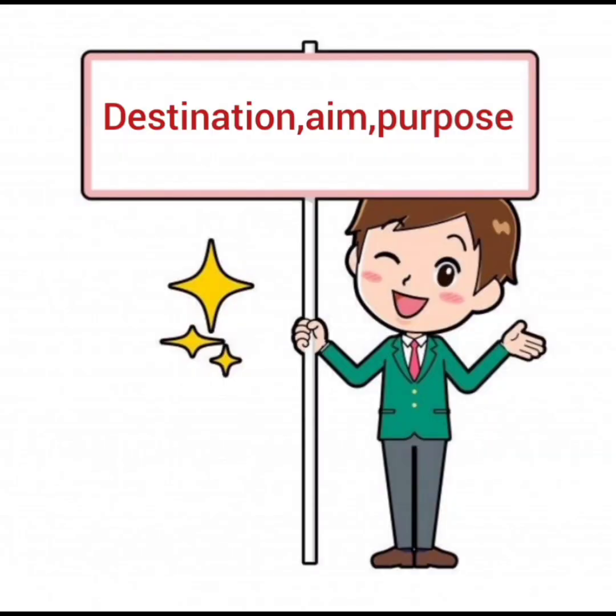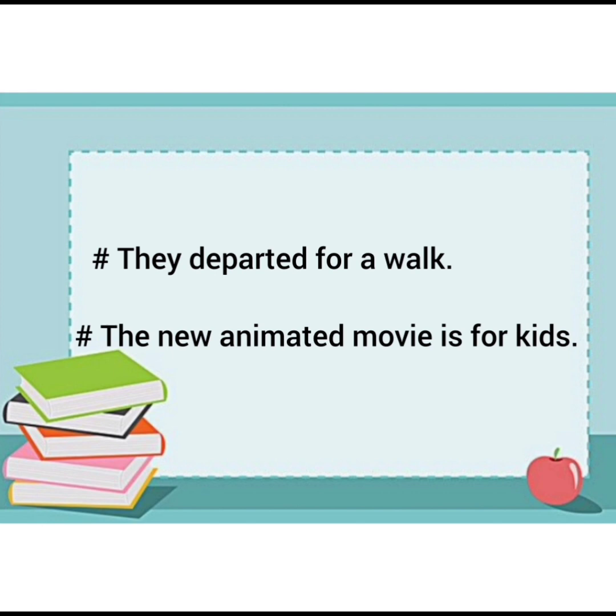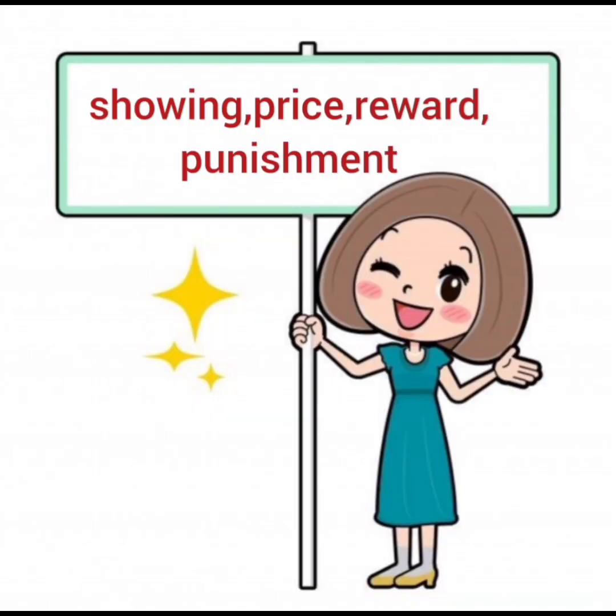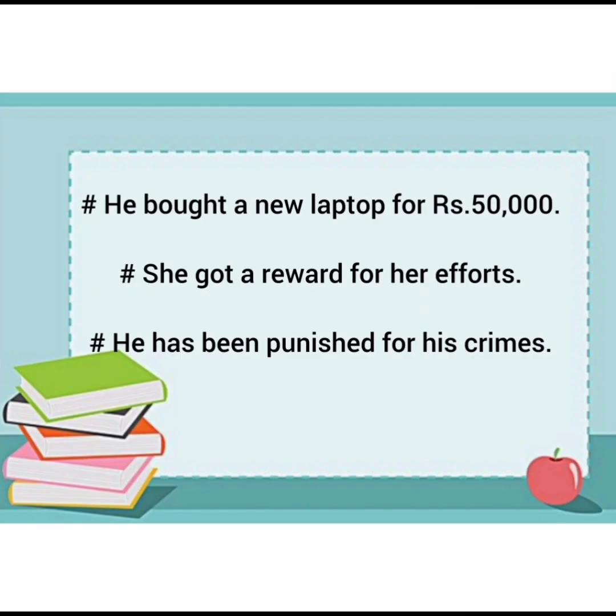Then for destination, aim and purpose, it is used. They departed for a walk. The new animated movie is for kids. Now here it shows the purpose or the aim of these given examples. Then for showing price, reward and punishment, preposition for is used. He bought a new laptop for rupees 50,000. She got a reward for her efforts. He has been punished for his crimes.